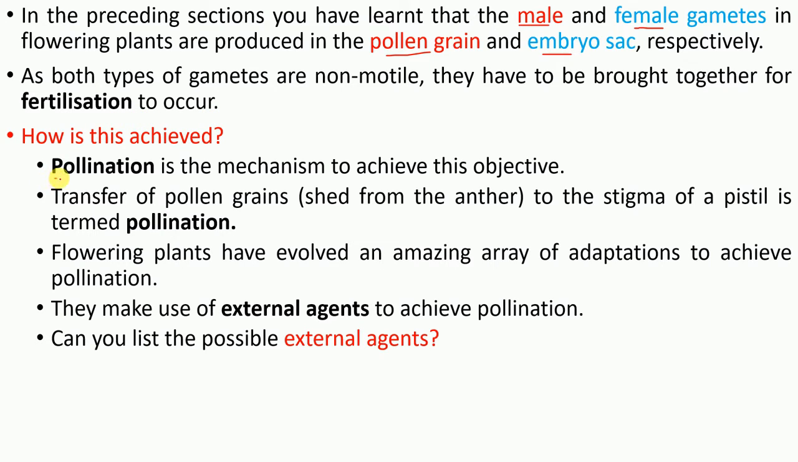Fertilization in plants takes place by pollination. So what is pollination? It is the transfer of pollen grains shed from the anther to the stigma of the pistil. So this is termed pollination. There are so many mechanisms flowering plants have evolved through which they are able to pollinate. And there are so many external agents. In the next lecture we are going to learn about what these external agents are through which pollination takes place.